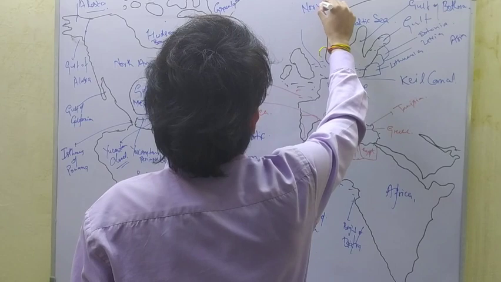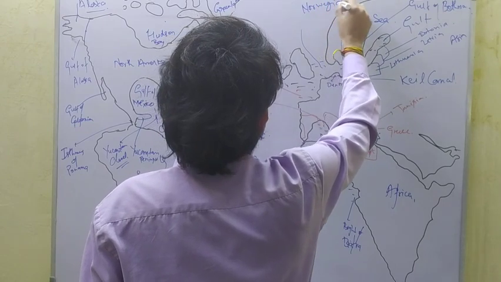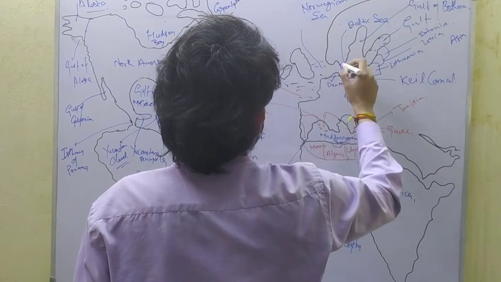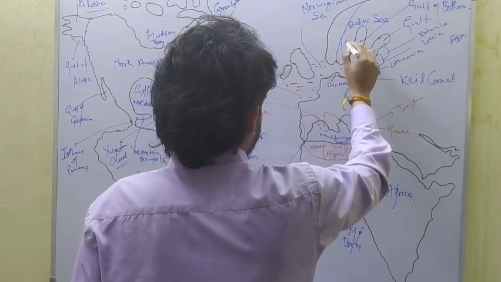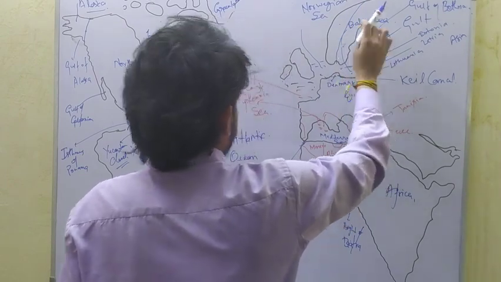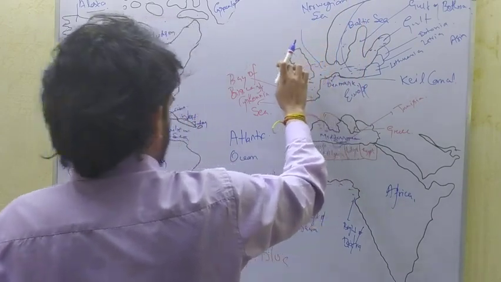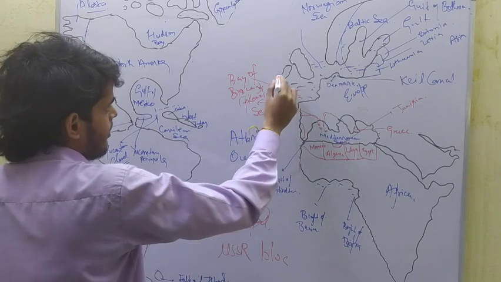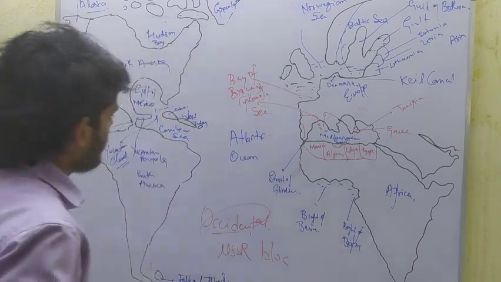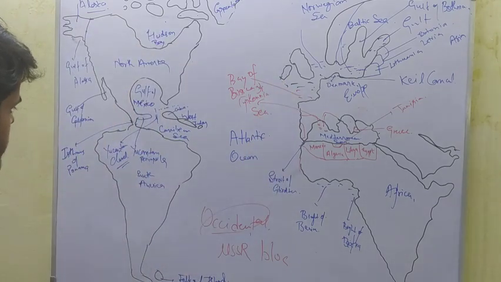The Norwegian Sea is named after Norway, because here Norway is located, and here Finland. This is Sweden. This is Finland, England, and Ireland. So this is the map of the Atlantic Ocean, and these are the related countries.